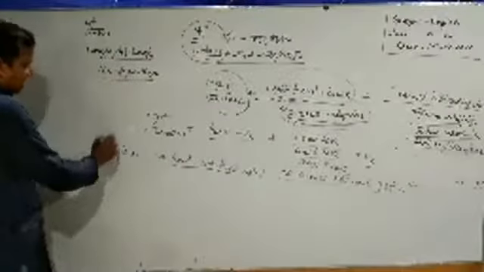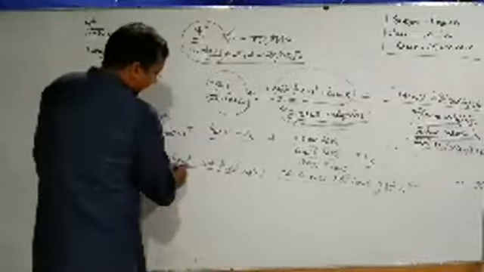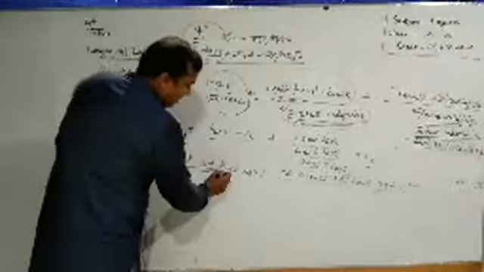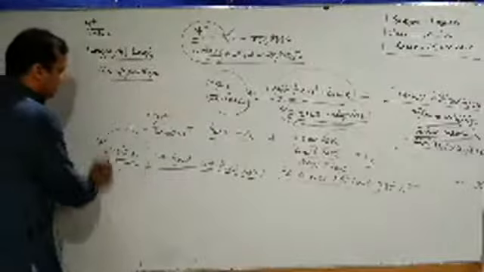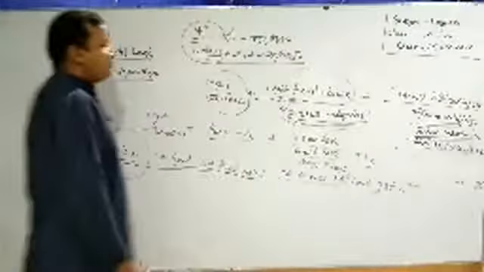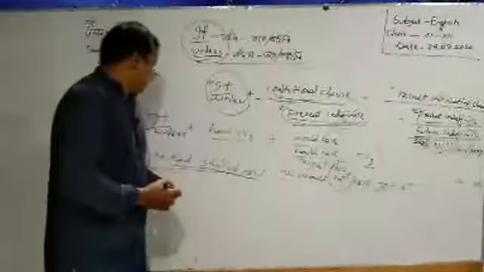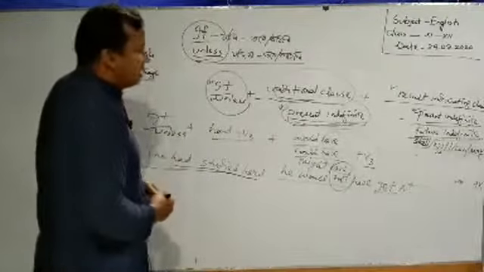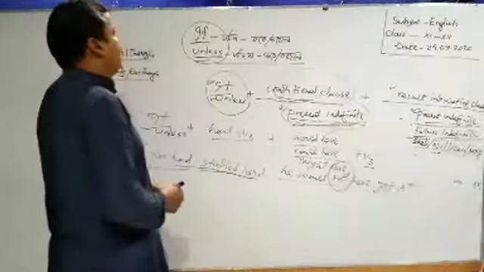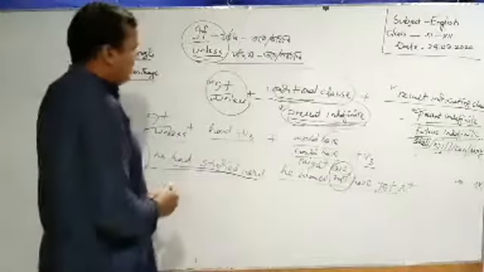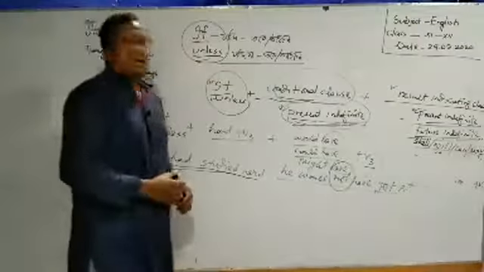This is the last one. Unless he had studied hard, as there is no negative sense apparently, but there is a negative expression within this conjunction, so we have to use not or a negative word in the second clause. So unless he had studied hard, he would not have got A plus. In such a way, we can use 3 conditional clauses in the case of if and unless.